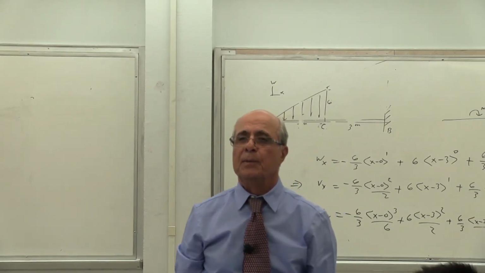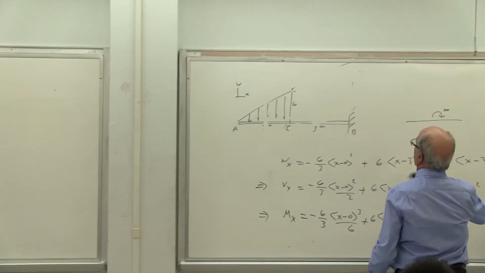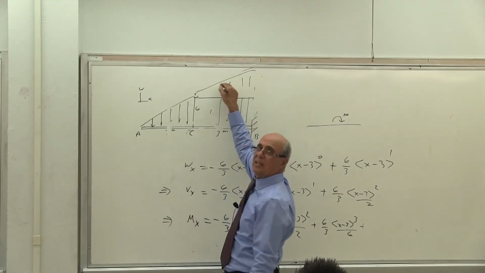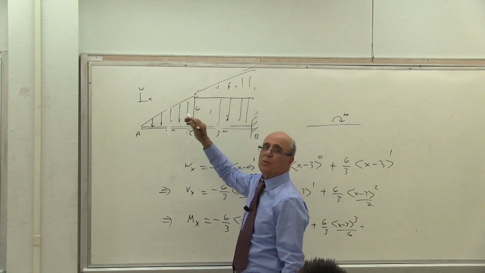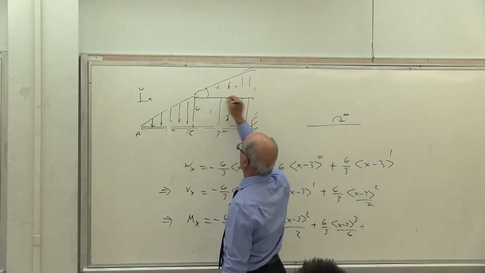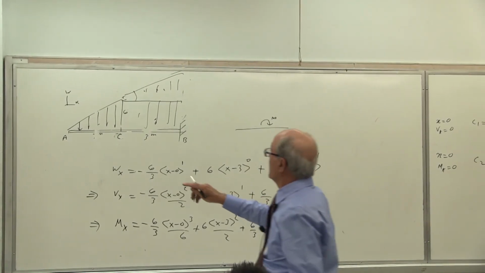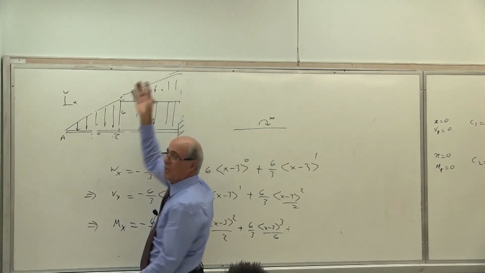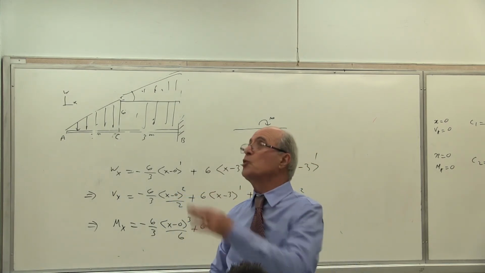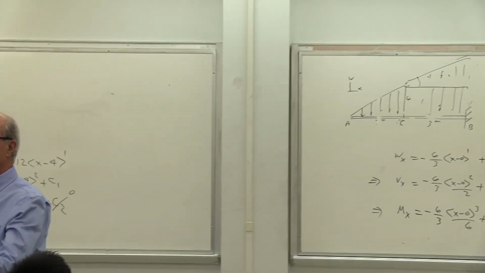Yes. How did you find that last term, plus 6/3? What? 6/3, the last term? This one? Yes. You see, this is constant, and this again is linear, or I have to subtract these two. Right, but how did you get 6? 6/3, because this has a slope of 6/3 again, because that's the same line. If that line here has the slope of 6/3, this line will have the slope of 6/3, correct? Because that's the same line. I didn't change that. I drew it badly, but it is the continuation of the same line. Yes. Sorry for that.